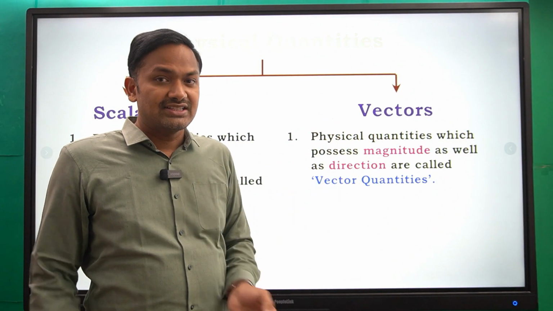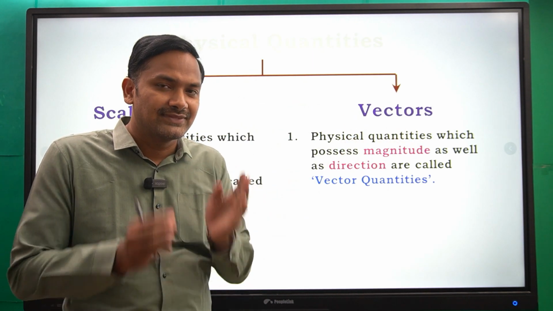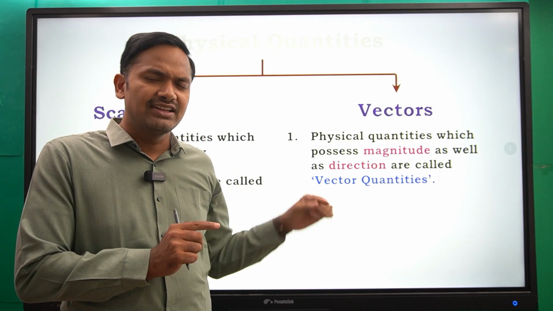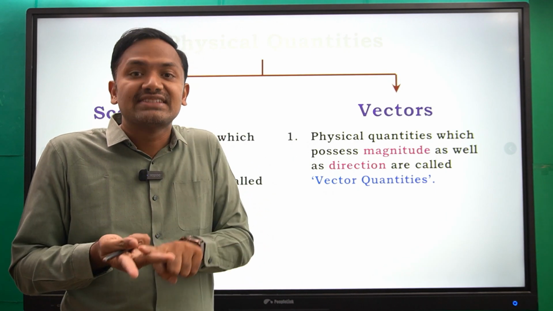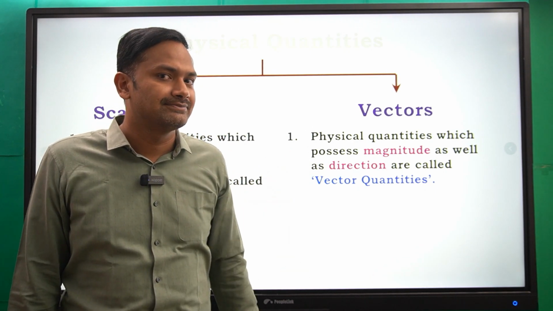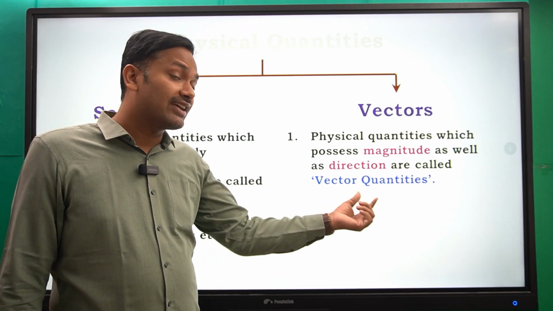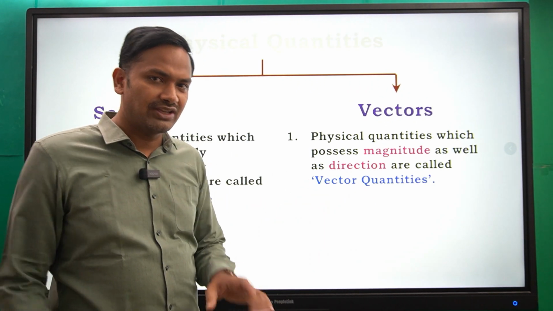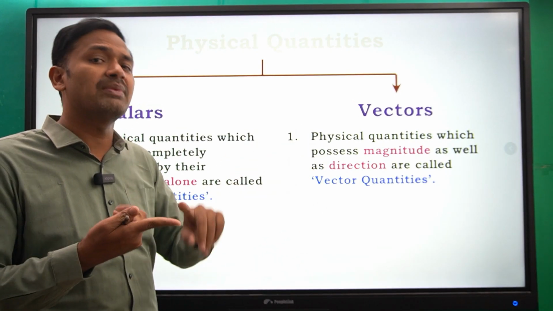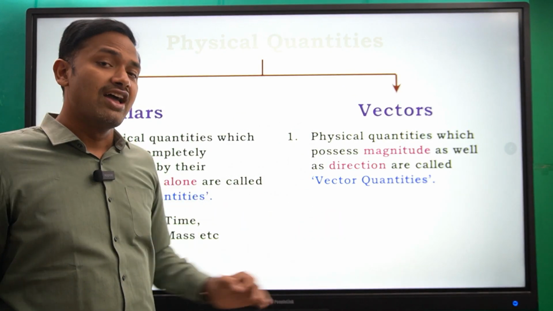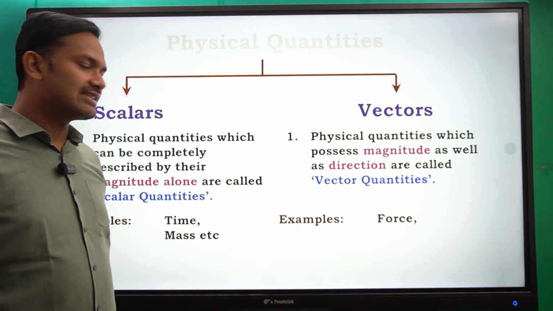Physical quantities which have both magnitude and direction. It is a physical quantity which has both magnitude as well as direction. Such quantities are known as vector quantities. A physical quantity which has both magnitude and direction is known as a vector quantity. Understood? Let us see the examples.